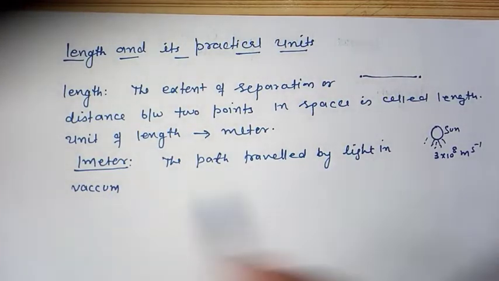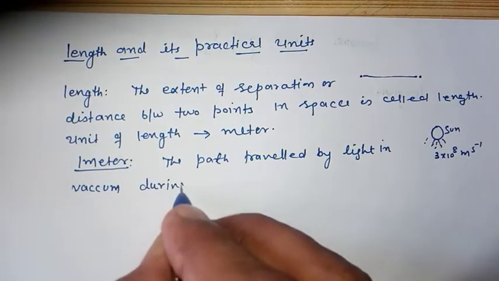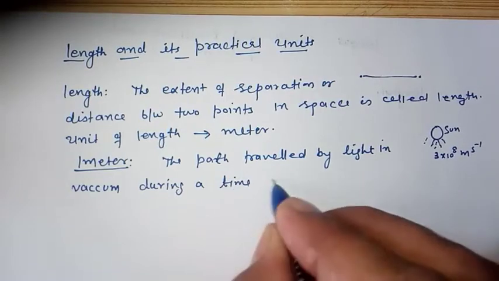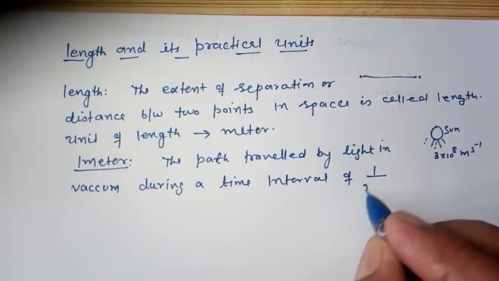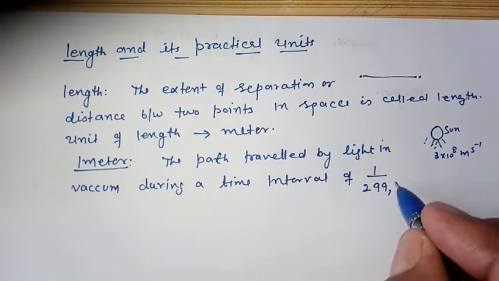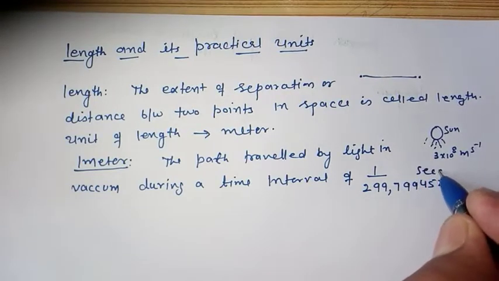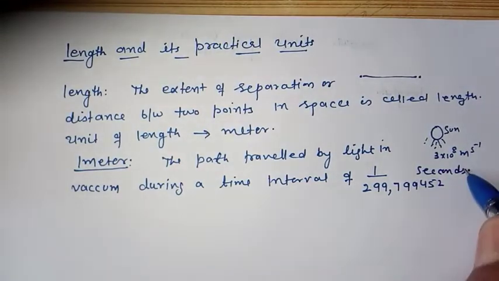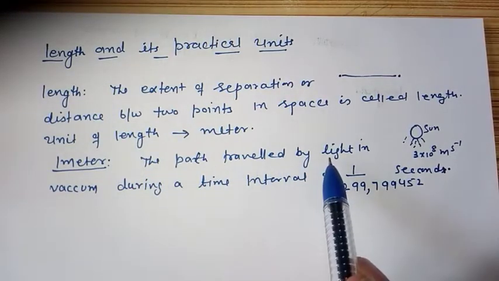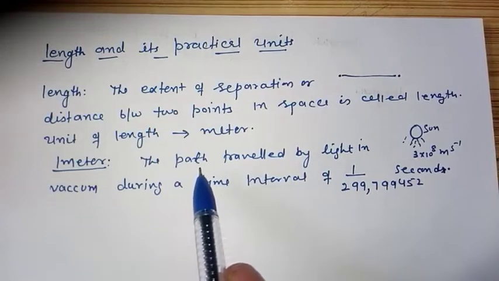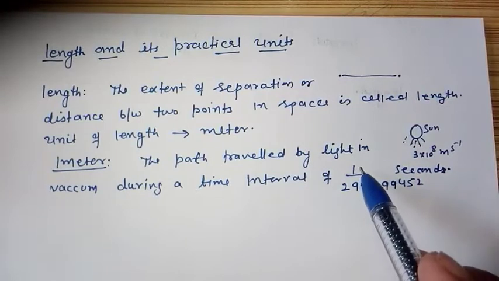So the path traveled by light in vacuum during a time interval of 1/299,792,458 of a second, right? It means 1 meter is the path traveled by light in vacuum, where nothing else is present, but in how much time? In 1/299,792,458 of a second.